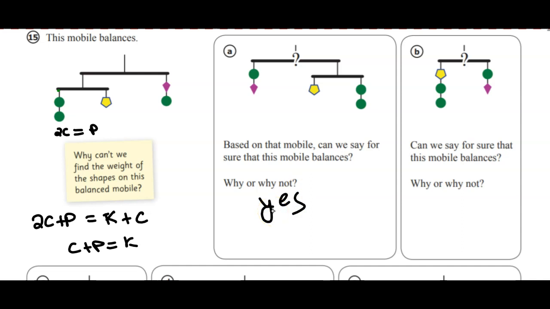Now, this one, can we say for sure that that mobile balances? So I'm taking these two circles and that pentagon, and I'm just moving the pentagon there, and just changing the order there, so this is going to be a yes also.